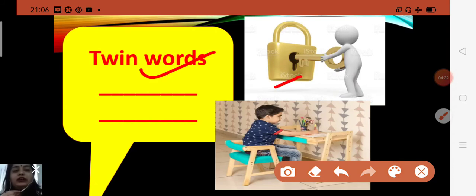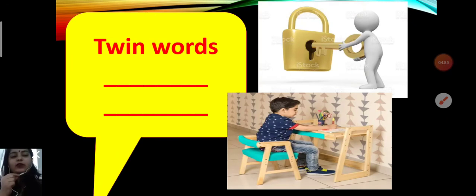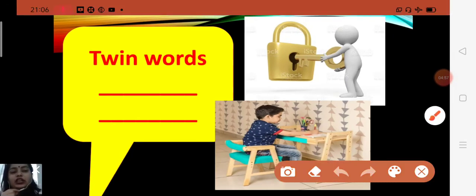Like you can see in this picture, lock and key. Lock and key are pairing words. They always go together. Without a key we can't use a lock, and without a lock we cannot use a key. So first you will write here lock and key. Now second, you can see in this picture, table and chair. Children, when you study at home, you should always use a table along with the chair, because it will help to keep your back straight.